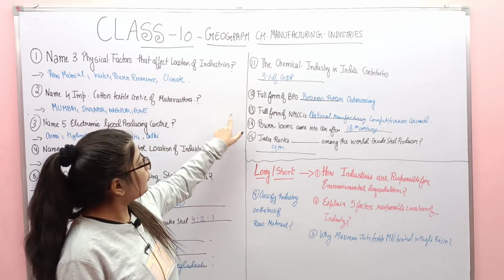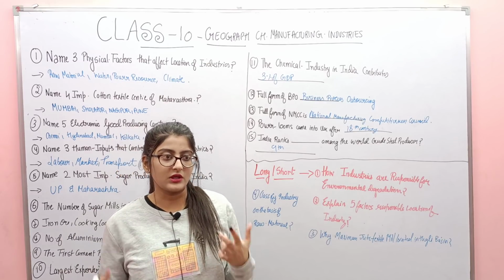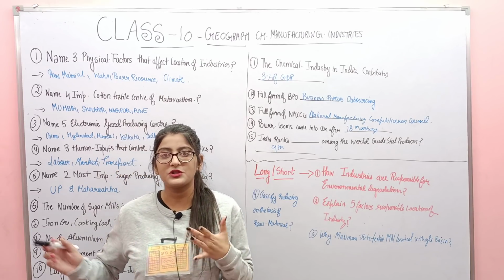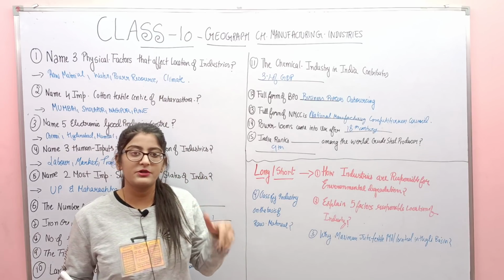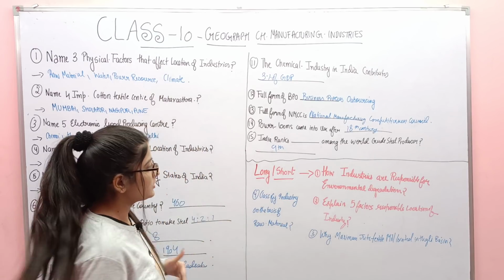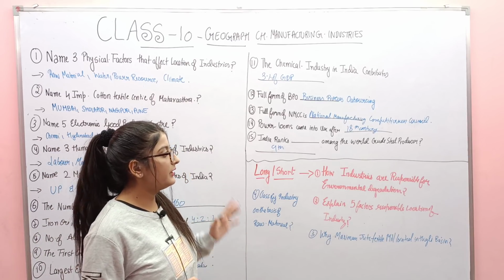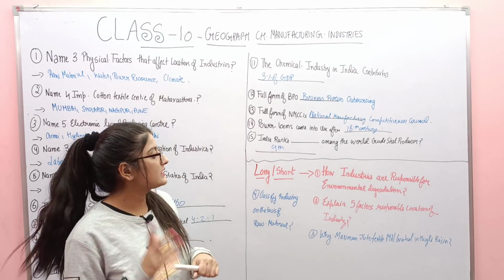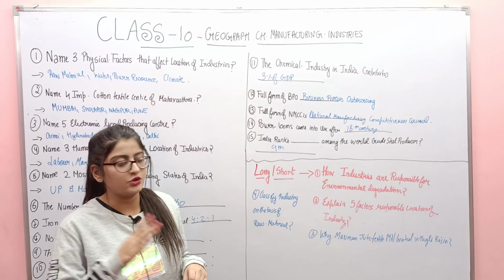Okay. Full form of BPO. It's business process outsourcing. Okay. Many students write business process output and you will get 0 marks. So just remember it today only that it's business process outsourcing. Full form of NMCC, National Manufacturing Competitiveness Council. So just learn it. Power looms came into use after the 18th century.